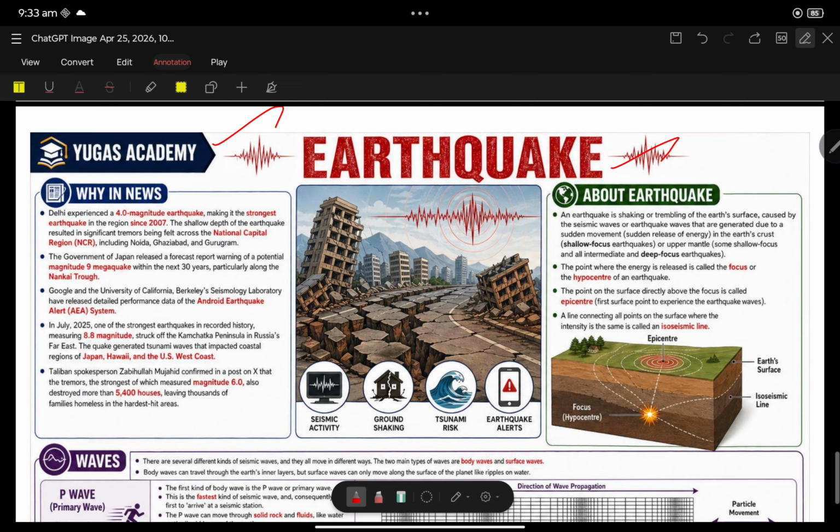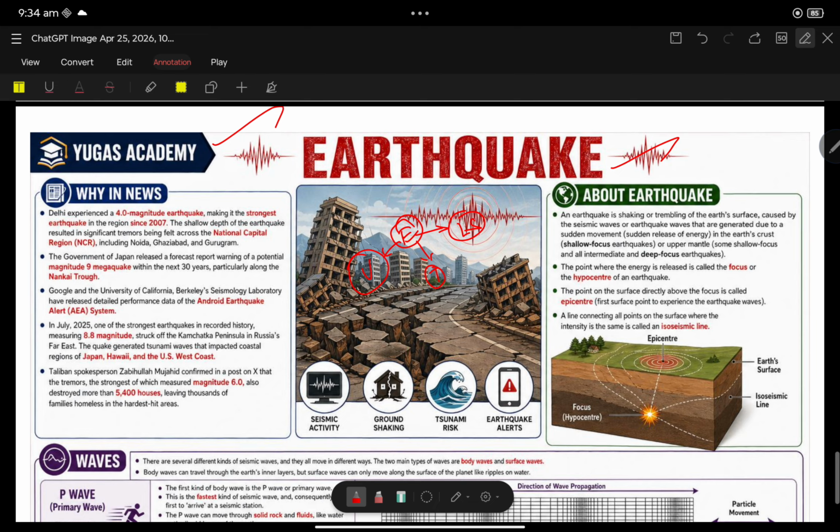Earthquake is one of the important topics for prelims 2026, as well as mains. Every year you will see news with respect to earthquakes, tsunamis and landslides. Earthquake has multiple chain effects. Earthquake triggers tsunamis, landslides and volcanoes. There are multiple factors initiated by seismic activities, that is, earthquakes.